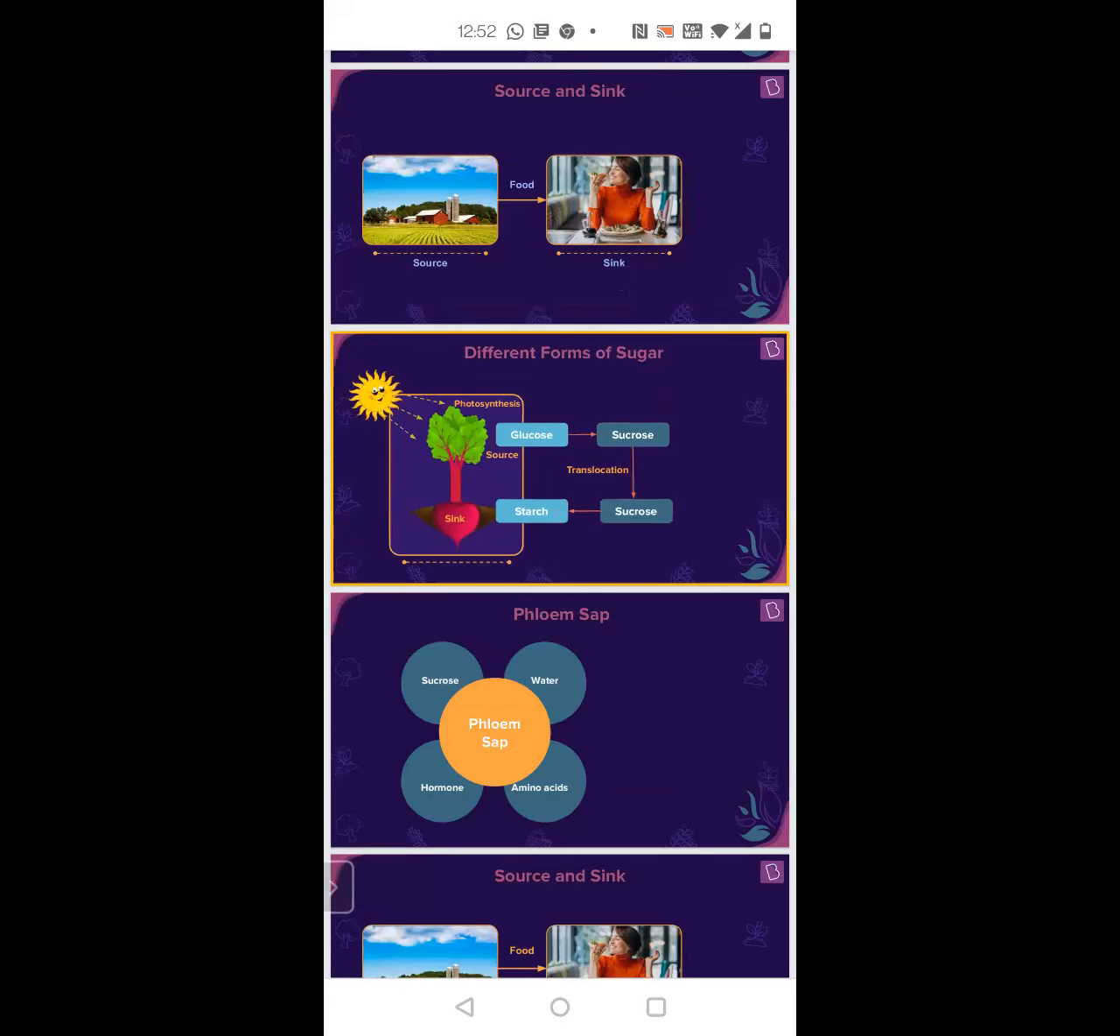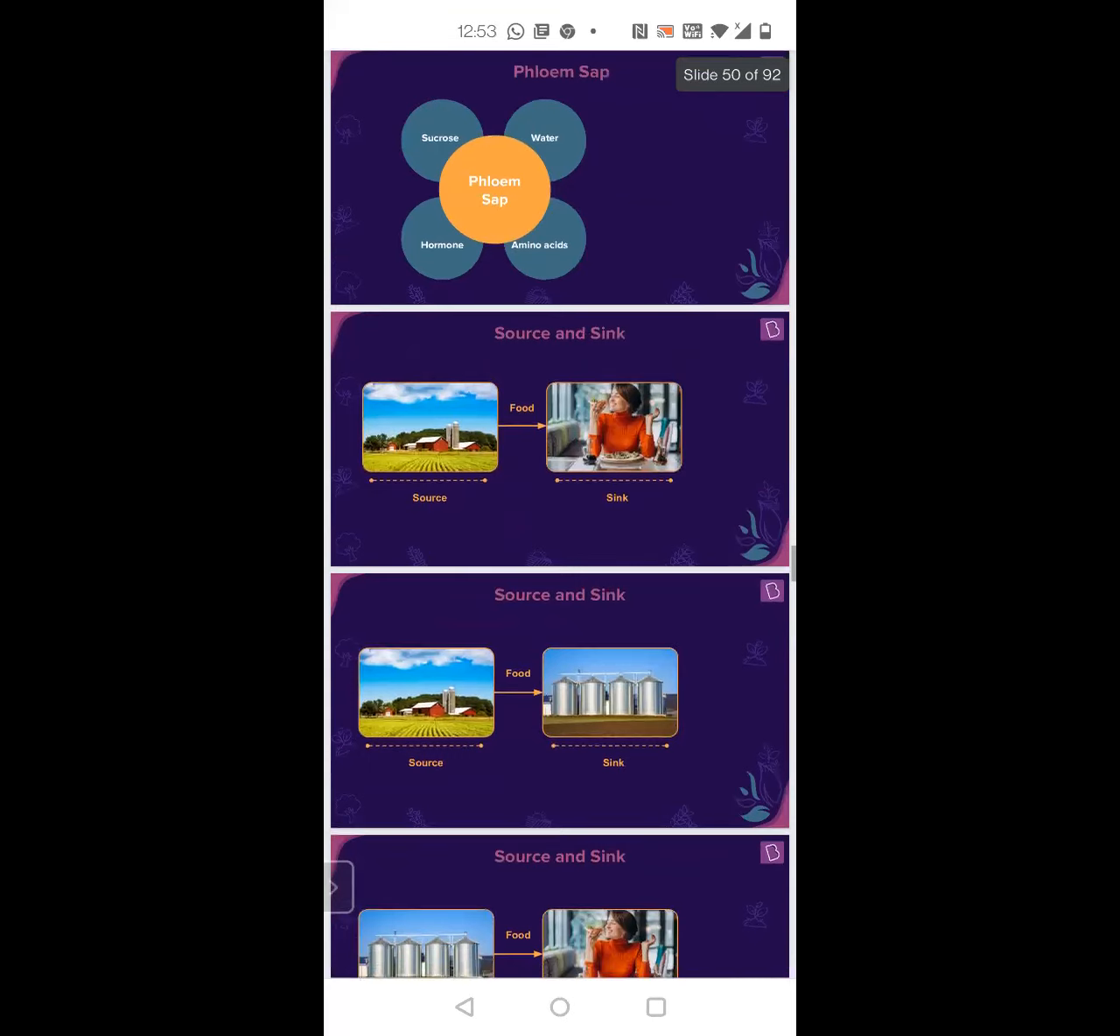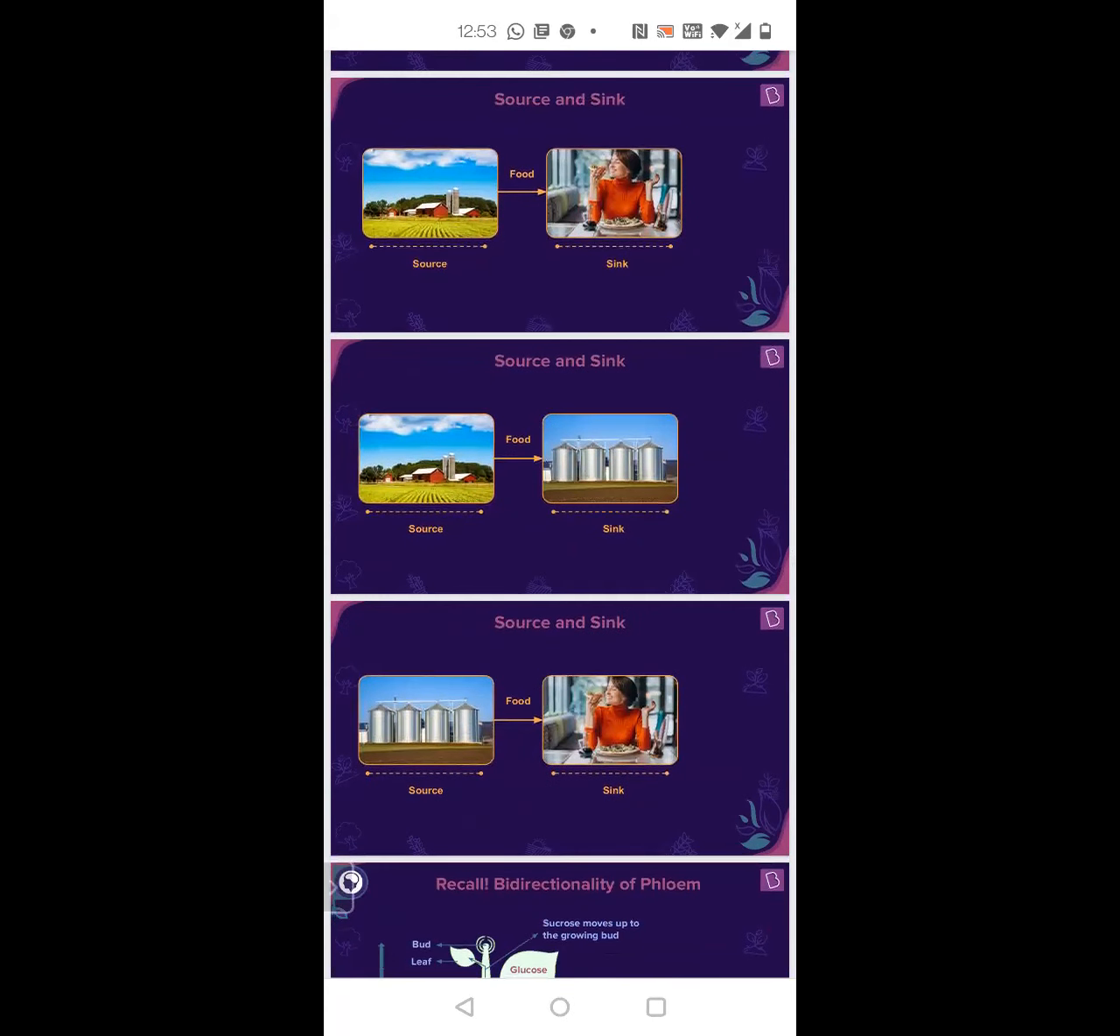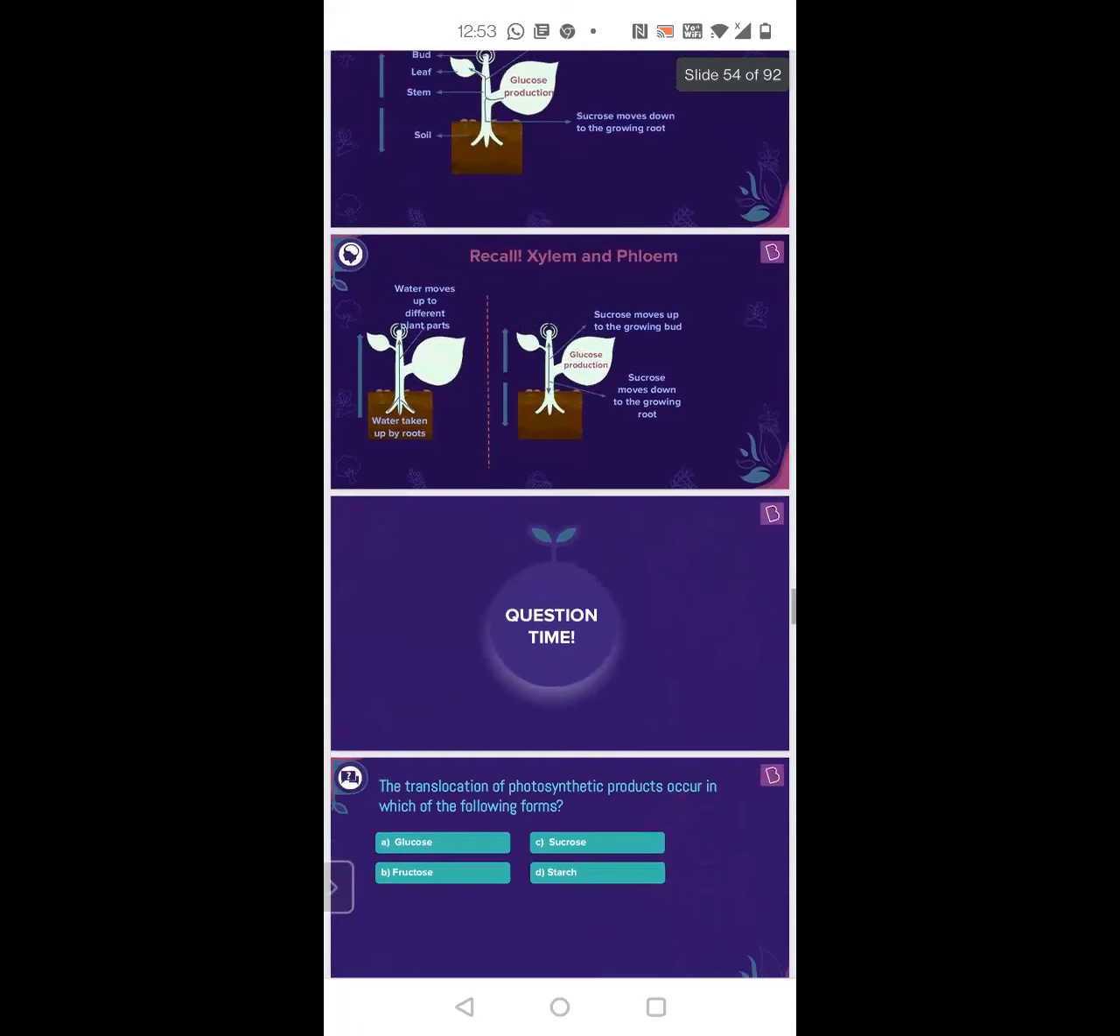Sucrose is only the transportation form. The storage form is starch. So the food is produced in the form of glucose, transported in the form of sucrose, and stored in the form of starch. It is made as glucose, transported as sucrose, stored as starch. That's it. I already told you about the source and sink. There's nothing more to tell.